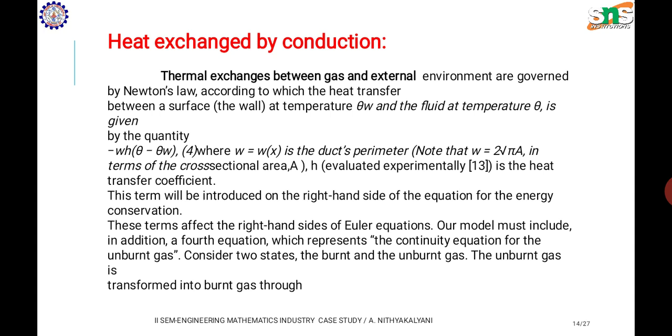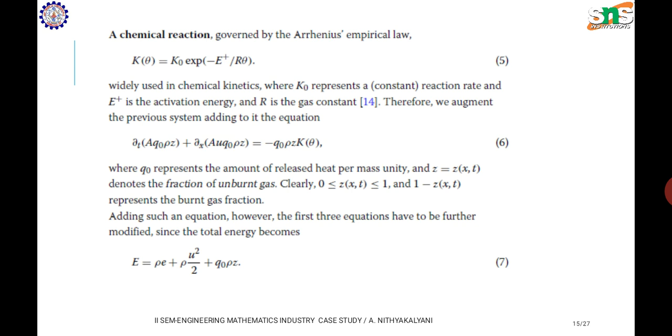Our model must include in addition a fourth equation which represents the continuity equation for the unburned gas. A chemical reaction governed by the Arrhenius empirical law, that is K of theta equal to K naught exponential of minus E plus divided by R theta, widely used in chemical kinetics, where K naught represents the reaction rate, E plus is the activation energy and R is the gas constant.